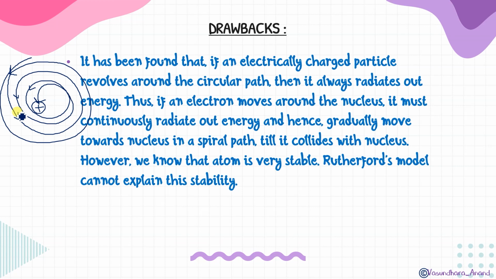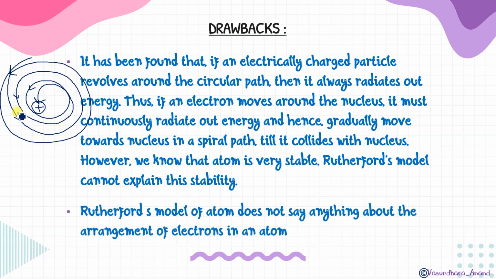Okay, so after that, the Rutherford model of an atom does not say anything about the arrangement of electrons in an atom. Electrons कहाँ होंगे, कितने होंगे, इन सब चीजों को explain नहीं किया था Rutherford ने, and that is also a demerit. So next, after this, the next model that came is the Bohr-Bury model, the Bohr atomic model, and that is the accepted model. Still it is accepted with a few limitations, but this is the most accepted model till now. So that we will do in our next class, and after that isotopes and isobars also we have to do. So we'll do that in the next class.